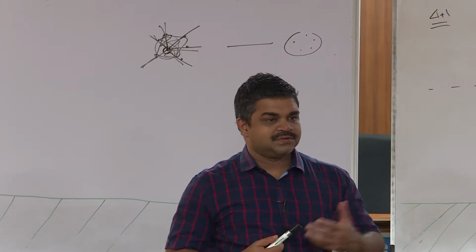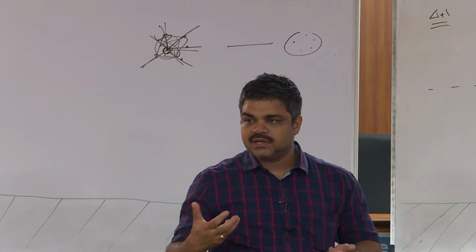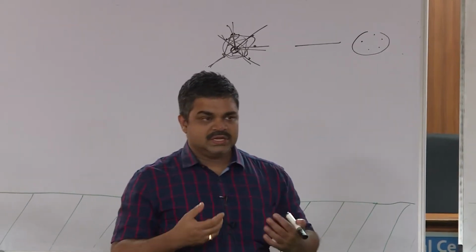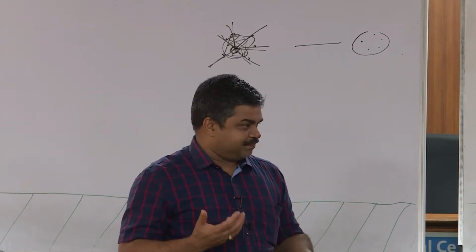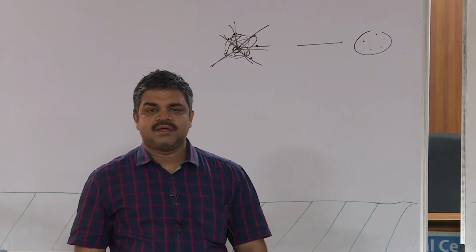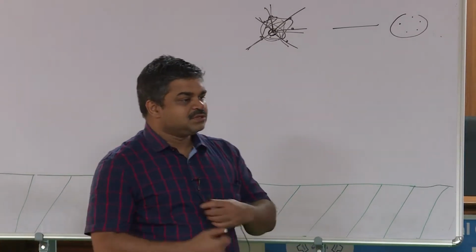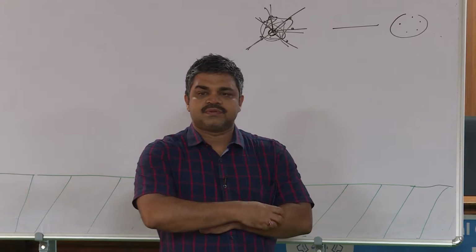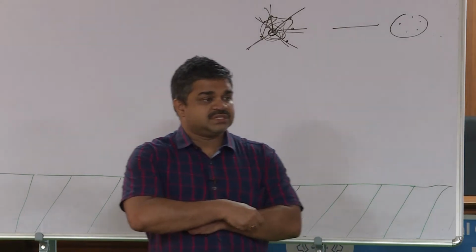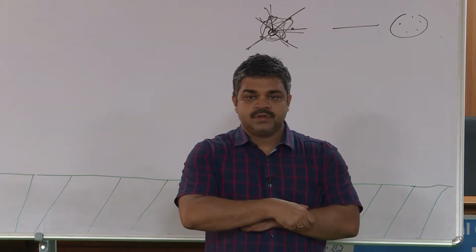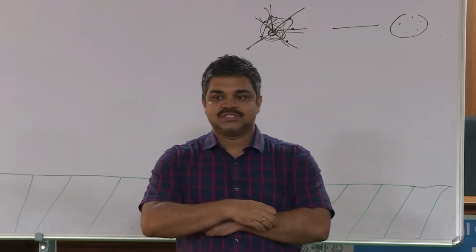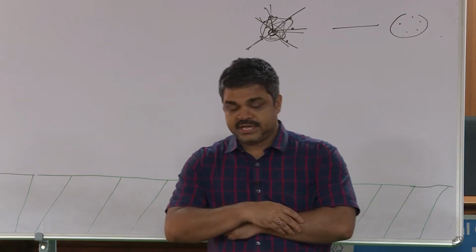Don't you feel like that? Because if you want to color using less than delta plus 1 colors, maybe if you are careful in choosing the next vertex, sometimes you can do better, right? Say for instance, I can ask you this simple question. Suppose your graph is not regular. That means there is at least one vertex whose degree is strictly less than the maximum degree. Not that all vertices are equal to maximum degree number of neighbors, right?